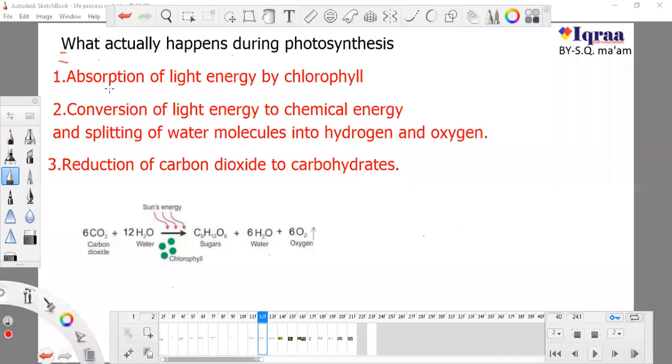Now there are 3 steps of photosynthesis, and it is not so important that they go one by one. So the first step is absorption of light by chlorophyll. Chlorophyll is a green pigment which absorbs sunlight and converts it into chemical energy. That is the first step. Now remember that it is not so important that this is first.